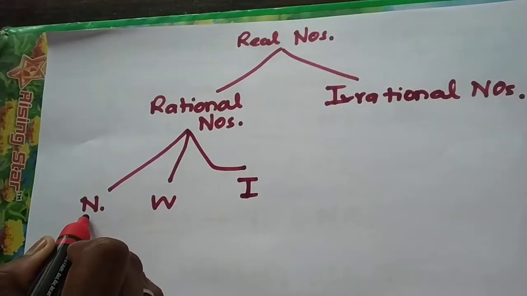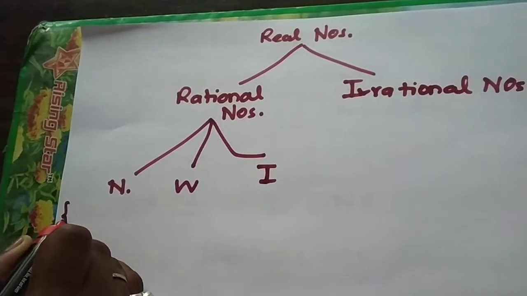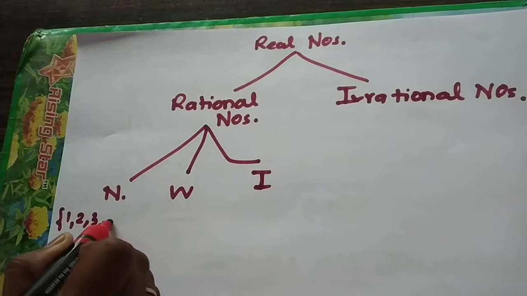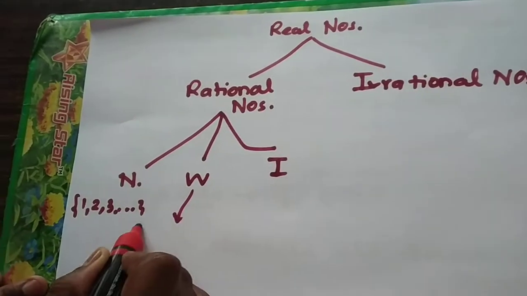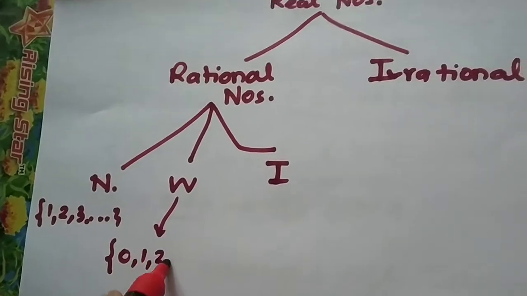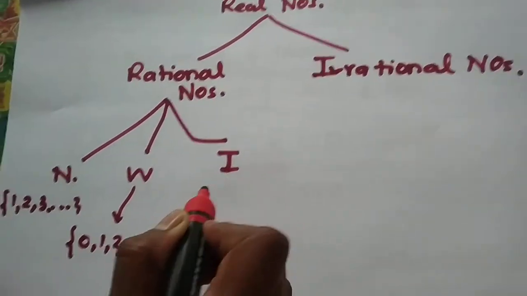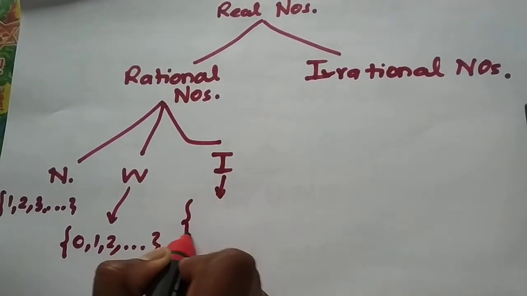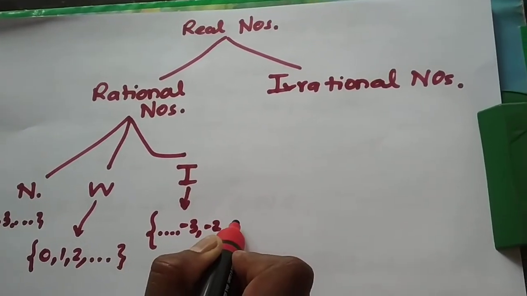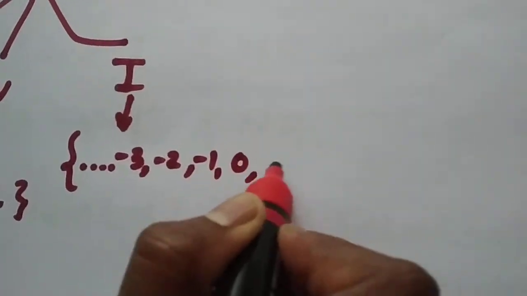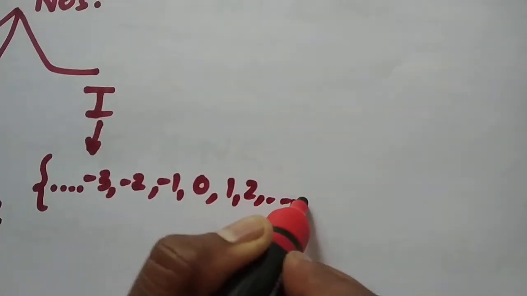What are natural numbers? The set of 1, 2, 3 and so on. What is a whole number? The set containing 0, 1, 2, 3 and so on. What are integers? The collection of negative numbers, plus 0, plus positive numbers.